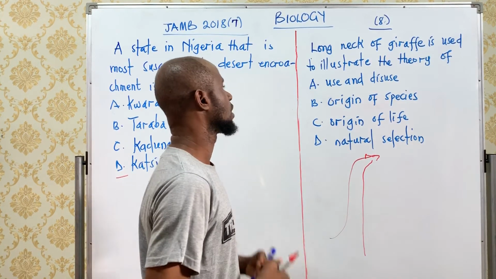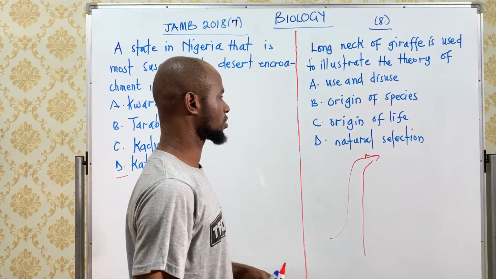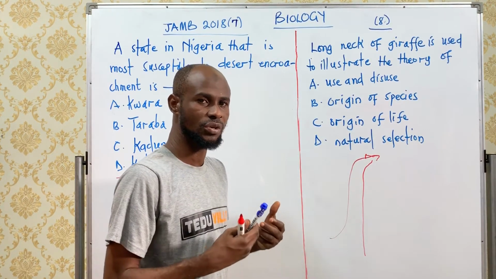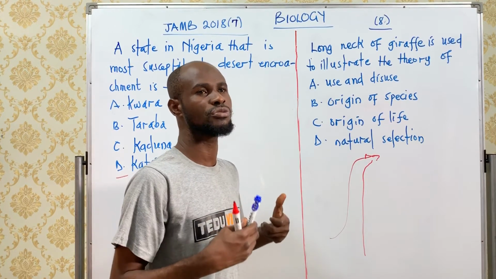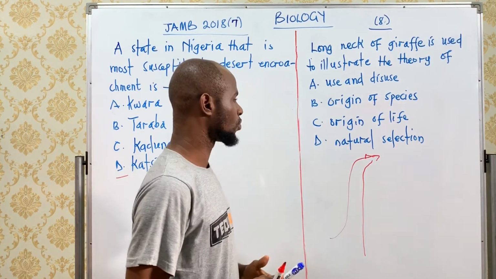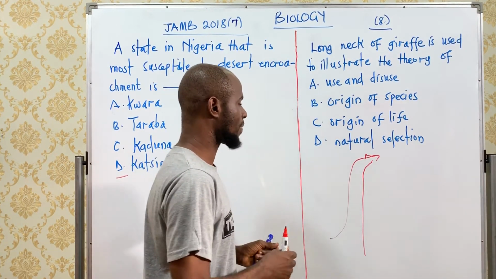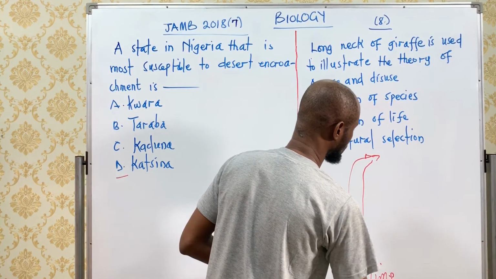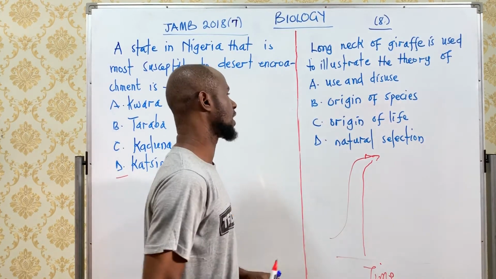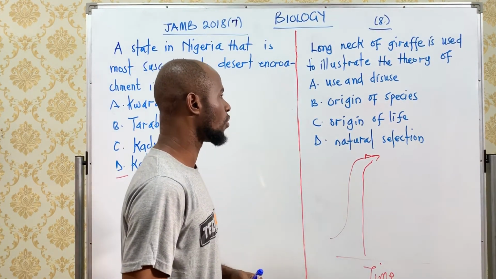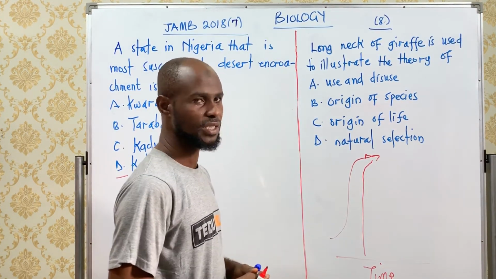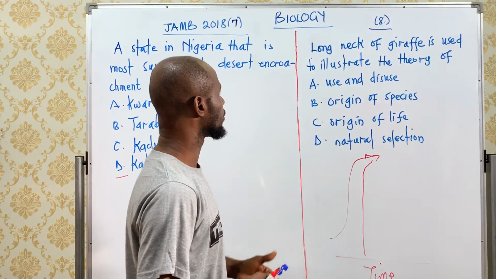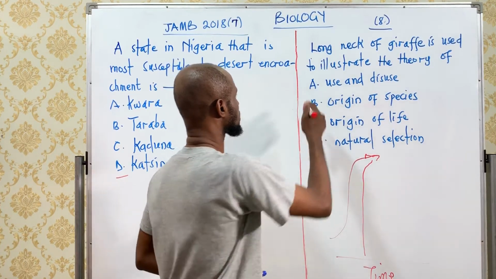Here we know that the giraffe has been trying its best to get its food, and the way it can get its food is that it's going to try to elongate or stretch its neck towards the food. It has been doing this over the passage of time, and is able to develop that particular long neck as a result of the adaptation to getting the food. So the answer is going to be use and disuse.